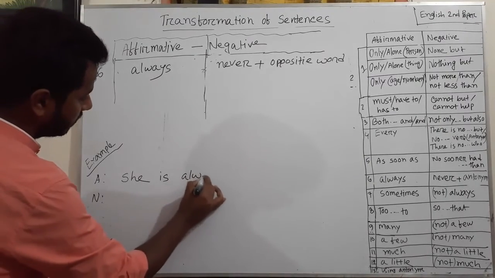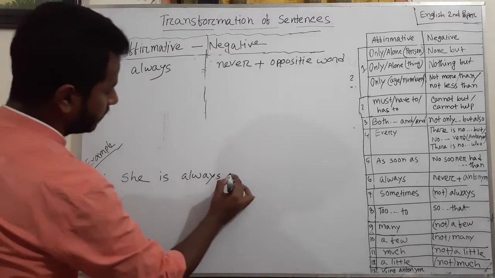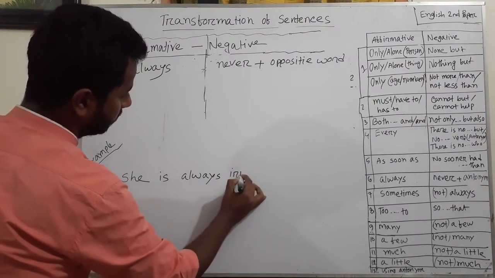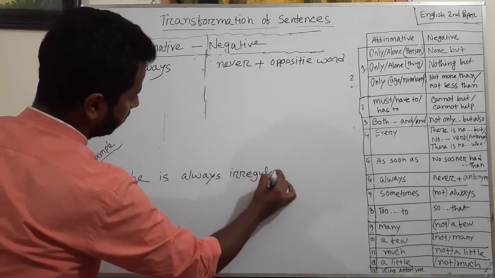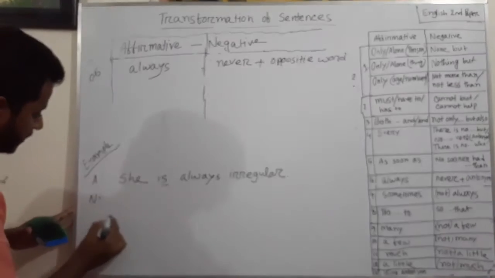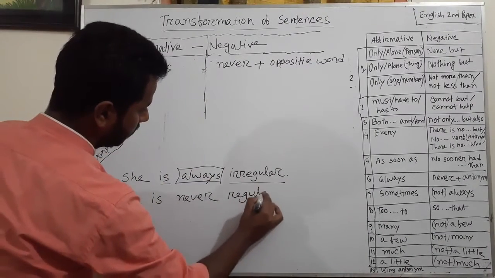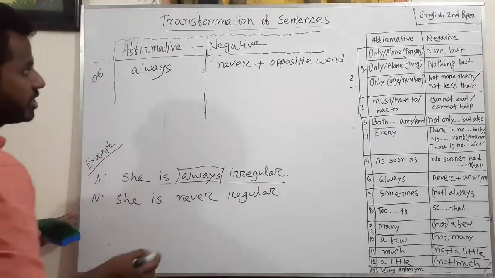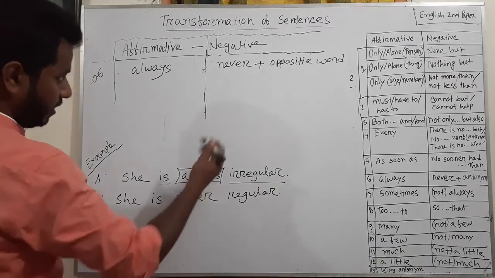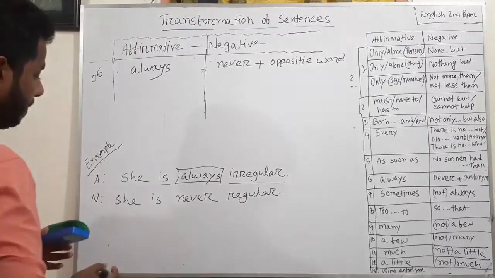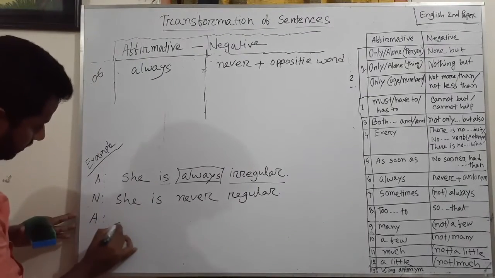She is always irregular. Okay, so she is always irregular, there is always, so you can use never instead of always. She is never, then opposite word, irregular, regular. As we cannot change the meaning of the sentence, for this reason there will be opposite word. Okay, we can use another example.